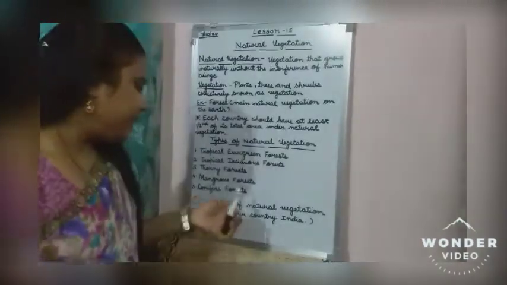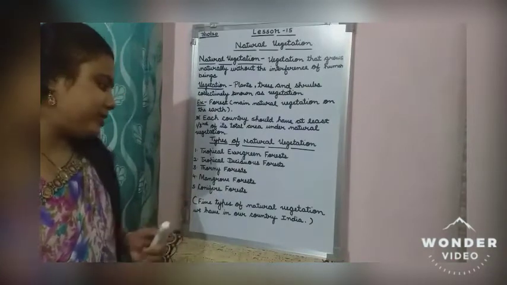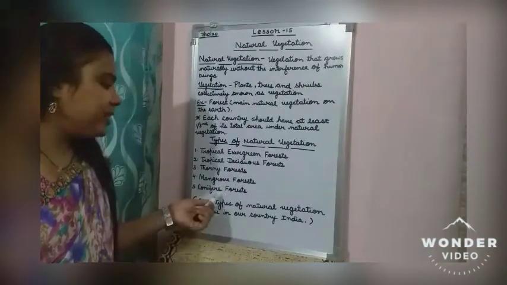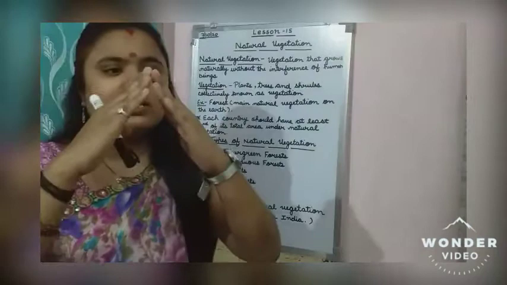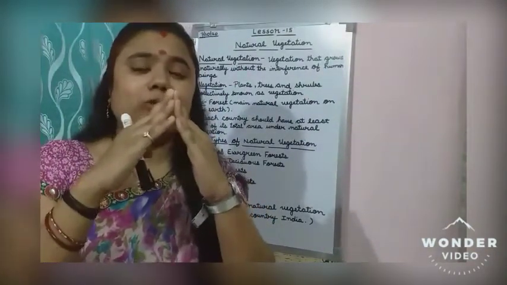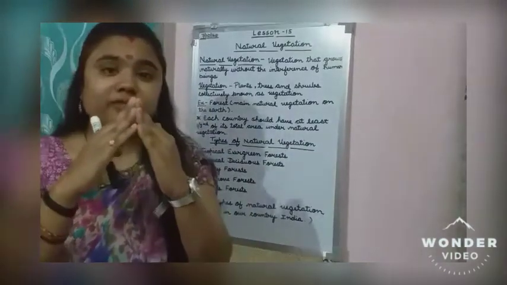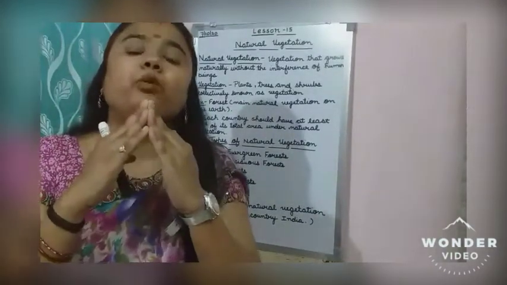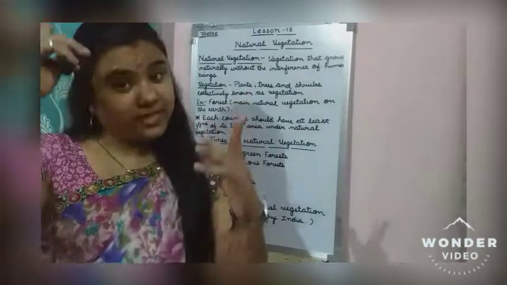Then conifers forest. From the meaning also you can understand, conifers means cone, like this. Which trees are conifers? Especially those which grow in mountain regions. You must have seen this type of trees in the mountain region.